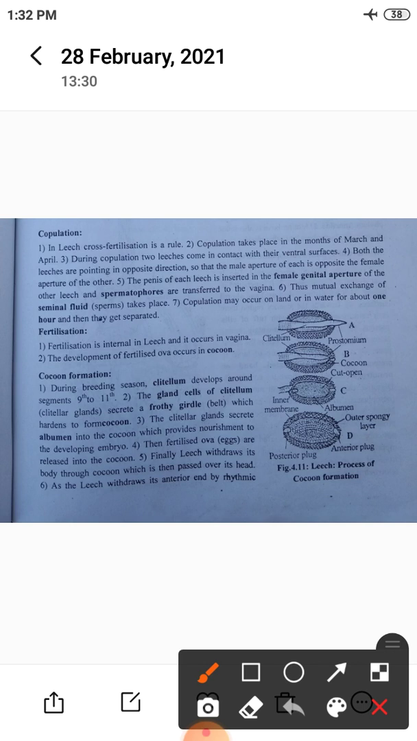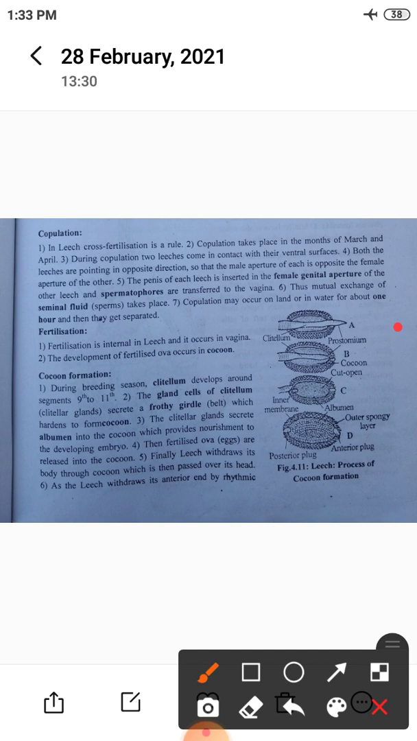During copulation, two leeches come in contact with their ventral surfaces. Both leeches point in opposite directions, so that the male aperture of each is opposite the female aperture of the other. Then the penis of each leech is inserted in the female genital aperture of the other leech.